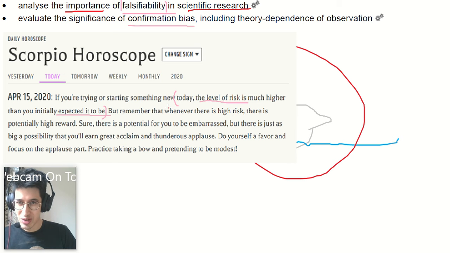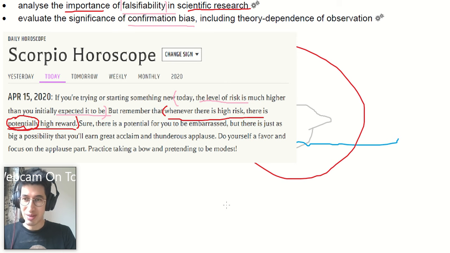Okay, wherever there is high risk, there is potentially high reward. Well, there's potentially high reward anywhere. But again, this statement is true. Whenever there is high risk, there is potentially high reward. That is a true statement, and it's true because of this word potentially. Potentially means it could be there or it could not. This statement is true because it doesn't say anything.